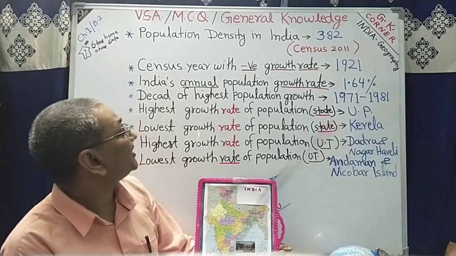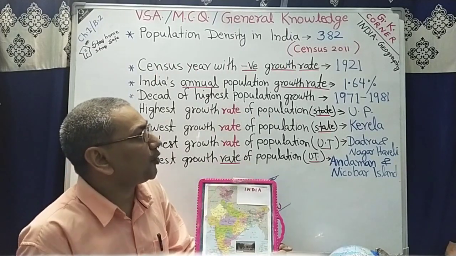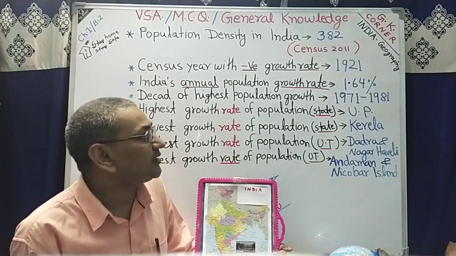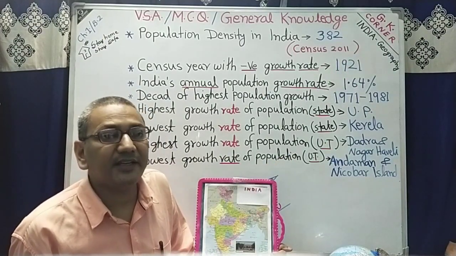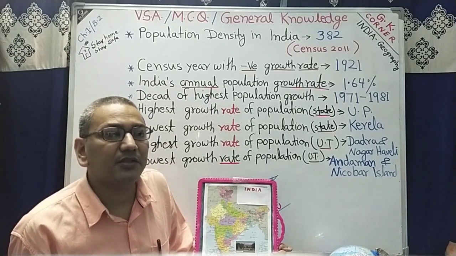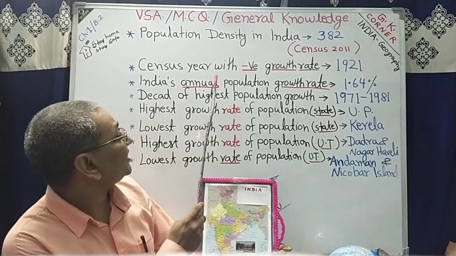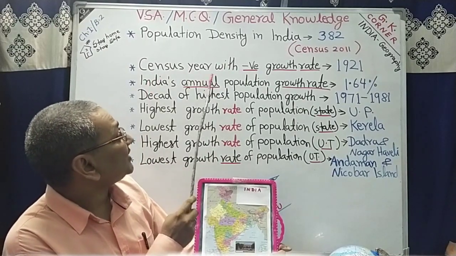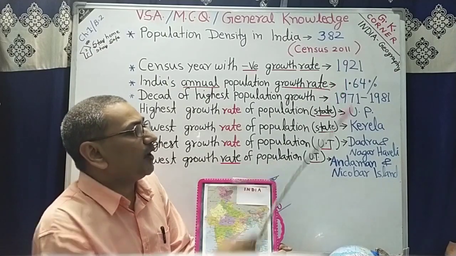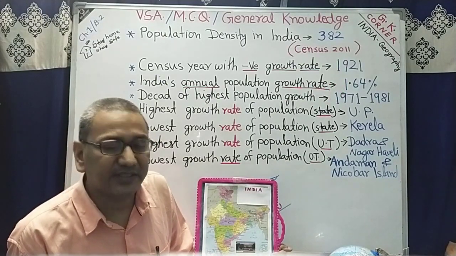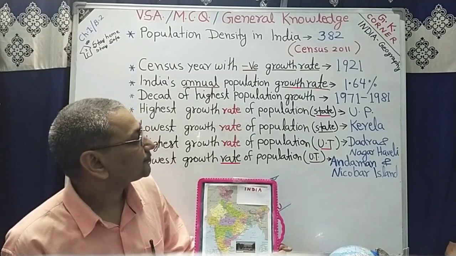Now next question is census year with negative growth rate of population. The correct answer is the 1921 census. In the 1921 census there was a negative growth rate of population in India. Next question is India's annual population growth rate. It is 1.64%. This is the annual growth rate of population.